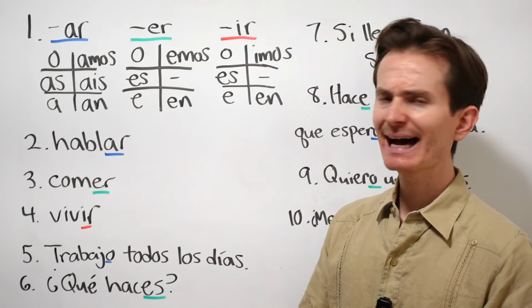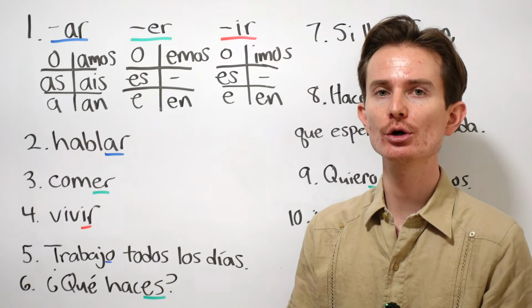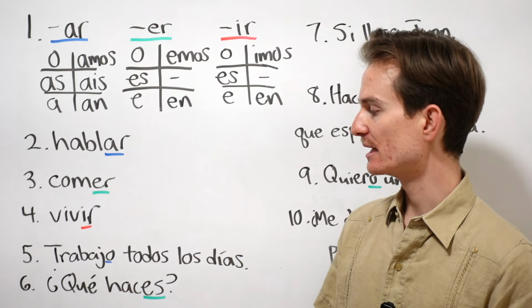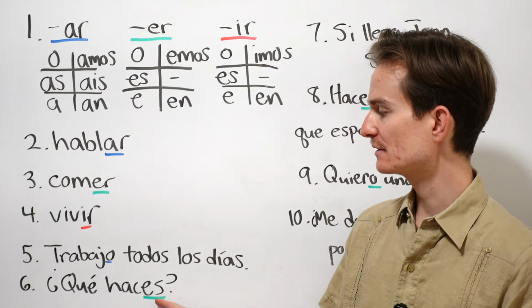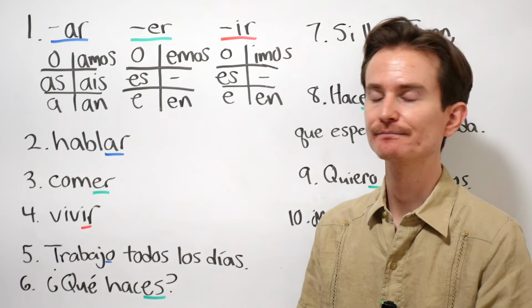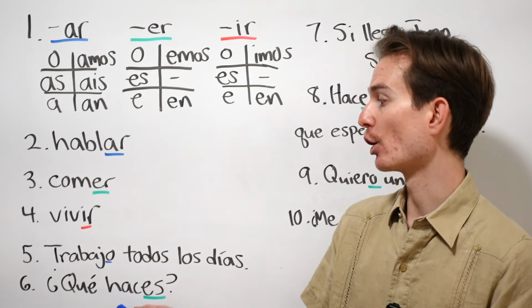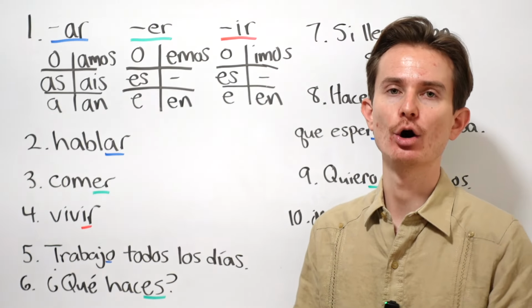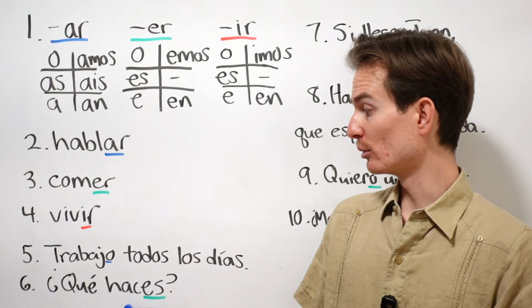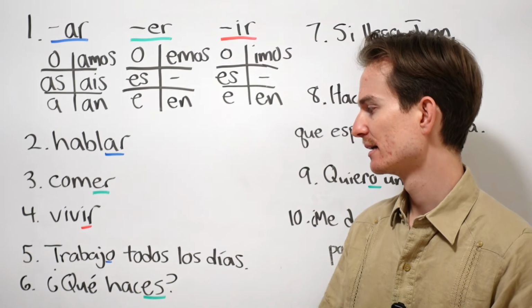All right? ¿Qué haces? Now, this literally can translate to what do you do? However, more often, this means what are you doing? The reason I put this here is to let you know that sometimes native speakers will use the regular present indicative to talk about things that are happening right now. I could say something like ¿Qué estás haciendo? Which is literally what are you doing? However, ¿qué haces? can also be used. You'd also think about when you say something like ¿Cómo estás? ¿Cómo estás? could mean how are you, but it could also mean how are you doing?